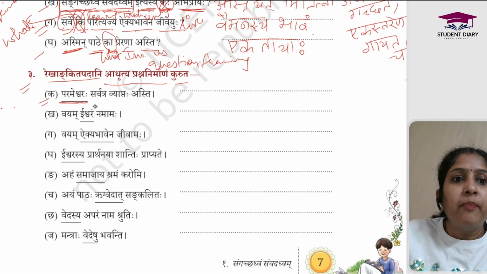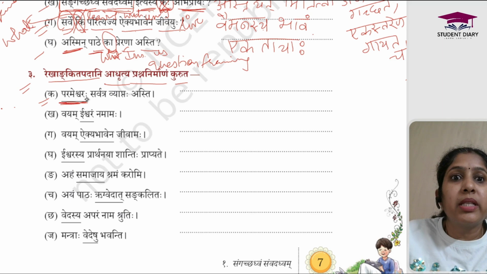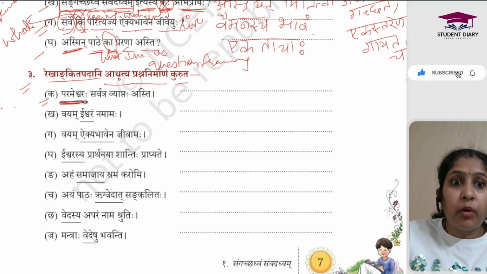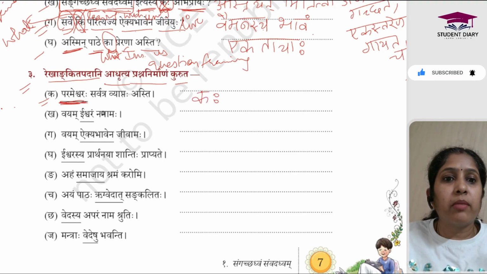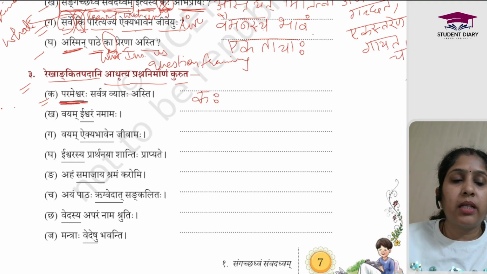Like first one, if we see, Parmeshwarah sarvatra vyapatah asti. So if you want to make for Parmeshwarah, Parmeshwarah means Ishwar. So it is Prathama Vibhakti Ekvachan, right? So and it is a pulling word. So the question is going to be Kaha. Okay, so it become Kaha sarvatra vyapatah asti. I hope everyone has understood.